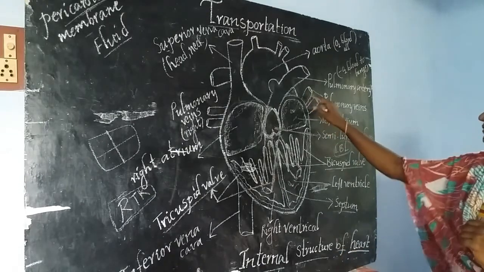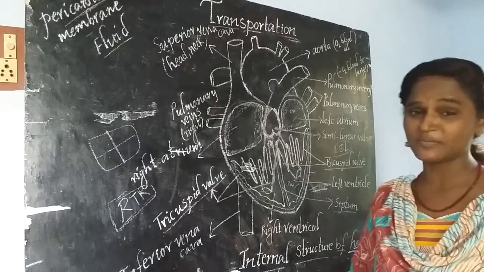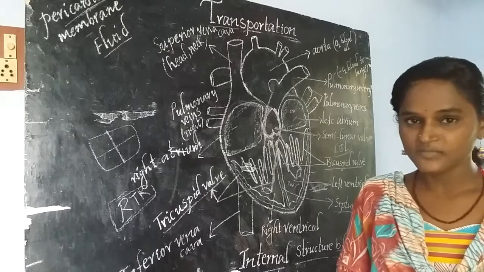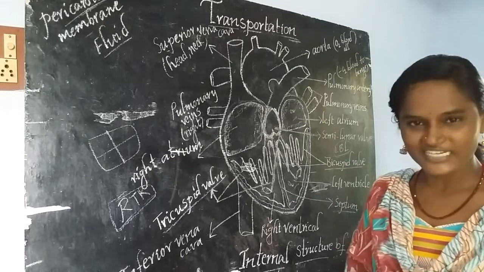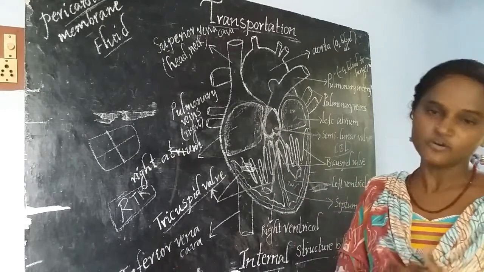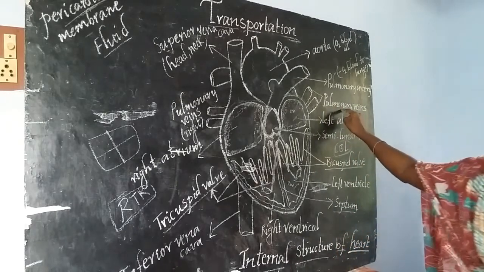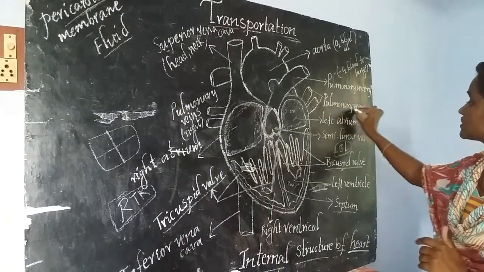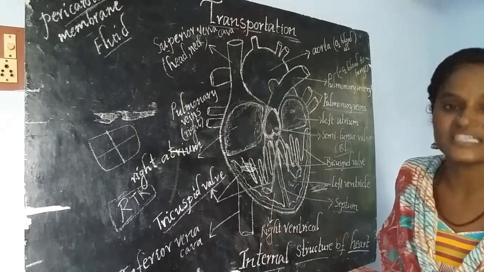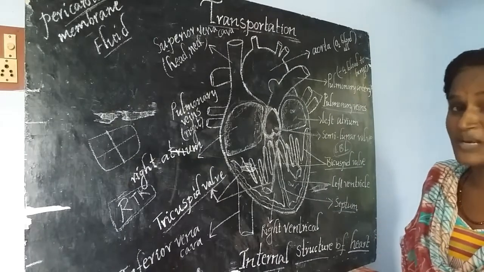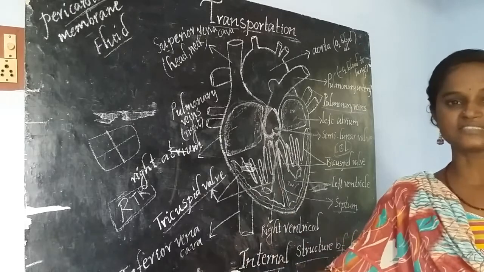Okay, if we talk about pulmonary veins, what is the function of normal veins? They just collect deoxygenated blood from different parts of our body. But here one exception is there. Pulmonary veins collect oxygen-rich blood, oxygenated blood, from the lungs. What is the function of pulmonary veins? To collect oxygenated blood from the lungs.